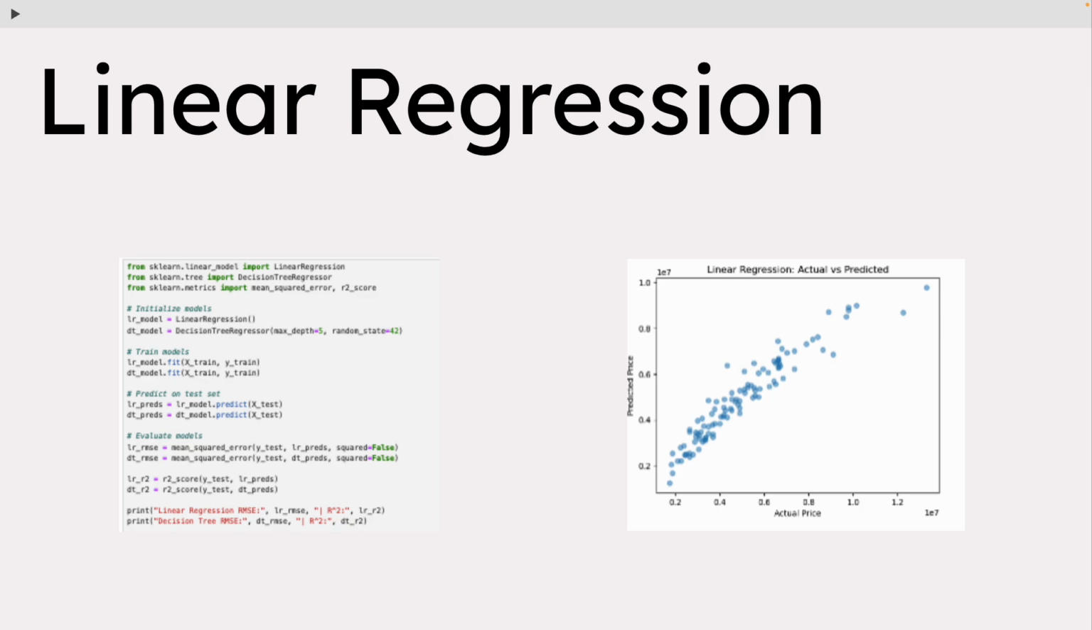Moving on to the linear regression model. This model achieved the best performance with an R-squared of 0.88 and an RMSE of approximately $767,007. These results indicate that the model explains 88% of the variance in housing prices and has a reasonable prediction error. The script for linear regression was implemented using Python's